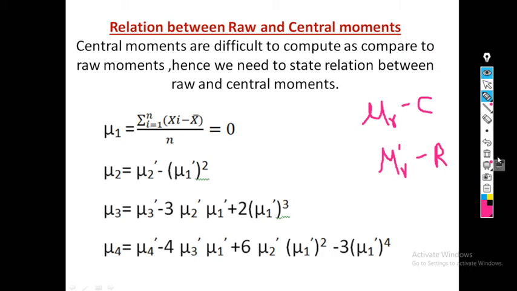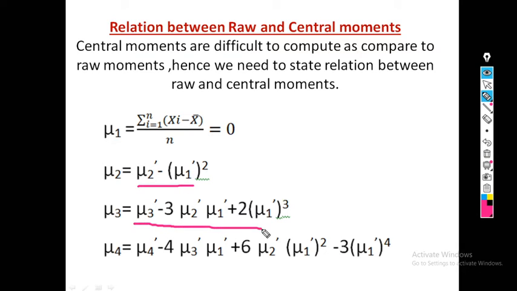There is a difference in notation. So mu1, mu2, mu3 and mu4 are all central moments, and mu1 dash, mu2 dash, mu3 dash and so on are raw moments. So these central moments are written in terms of raw moments.